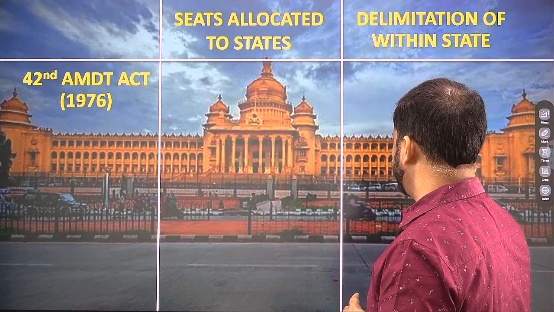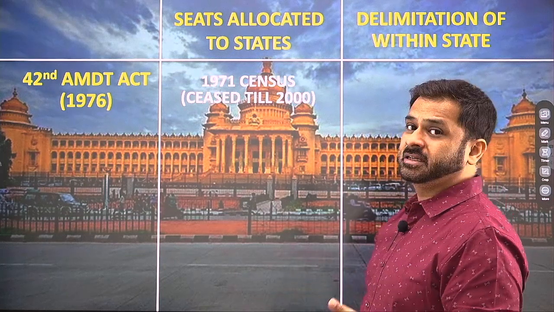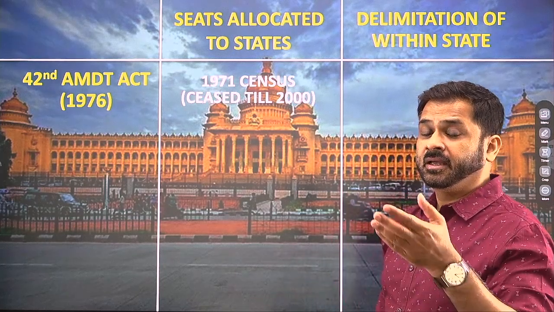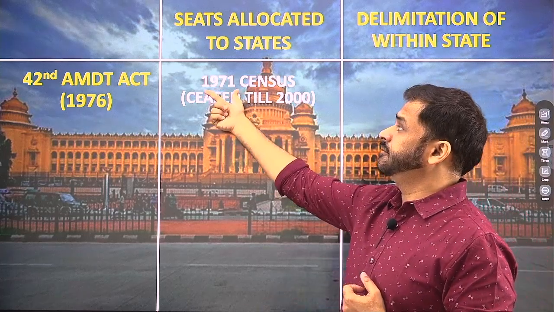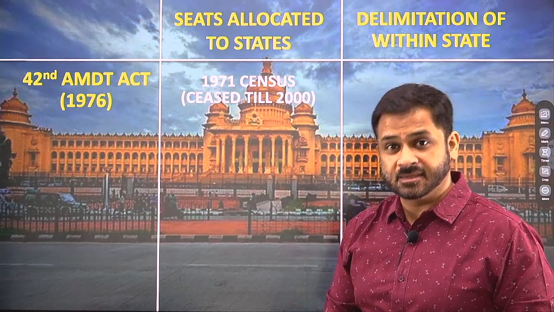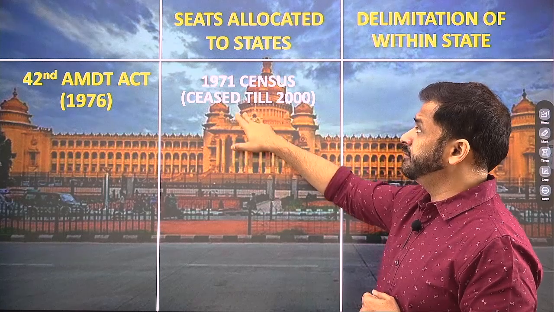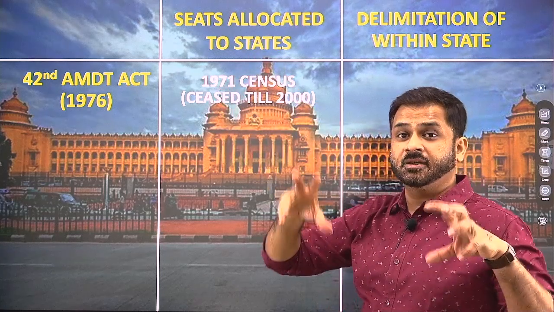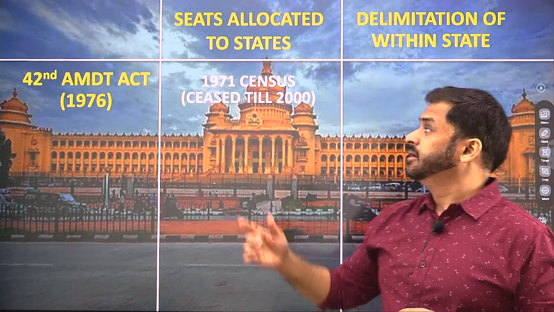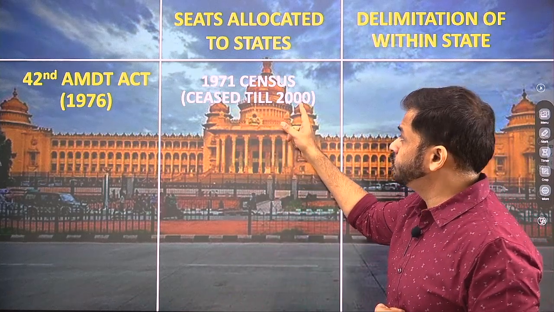What they did was that they said the next delimitation or readjustment which will happen will not happen according to the fresh census, rather they will be using the figure of the 1971 census itself. And they also said that we will continue to use this figure of 1971 for the seats which are allocated to the states. This will continue till the year 2000.